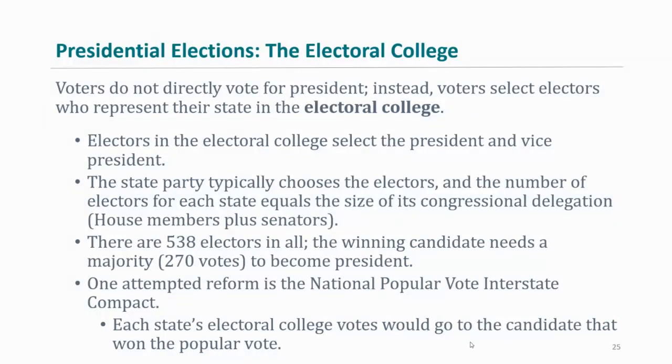So let me talk about the state party, how they choose the electors, because again, I've been in this process myself. At the state Democratic convention that I attended virtually in 2020, one of the positions that you could run for at the convention was to run for the electors. So I did run for that. I wasn't selected to be an elector, but I did put my name in the hat. And I thought it was an interesting process, and I did learn a lot about what you're supposed to do to try to get these positions at the state convention.